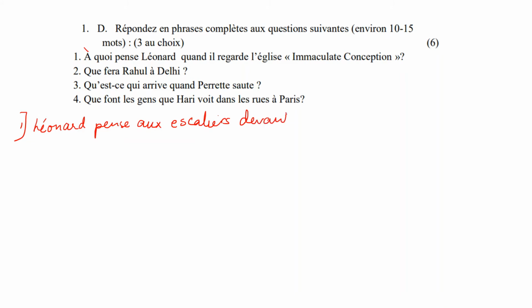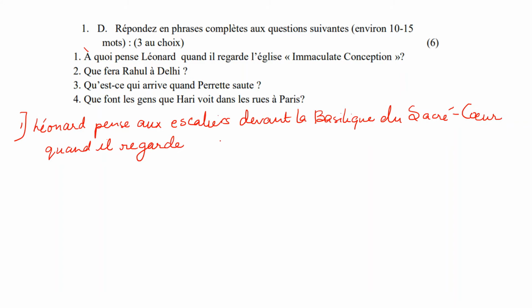Devant la basilique du Sacré-Cœur, quand il regarde, and then you write the rest of the question. Il regarde l'église Immaculate Conception. Write that here. You can also say la basilique du Sacré-Cœur if you want to be more specific. You can add à Montmartre, which is where it is located. That is also given in your book.